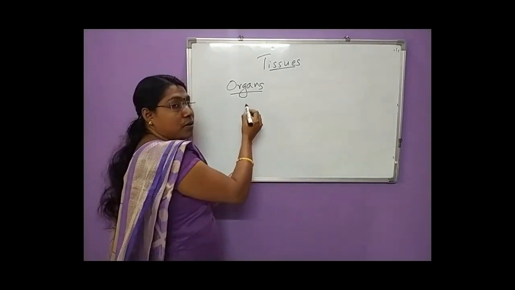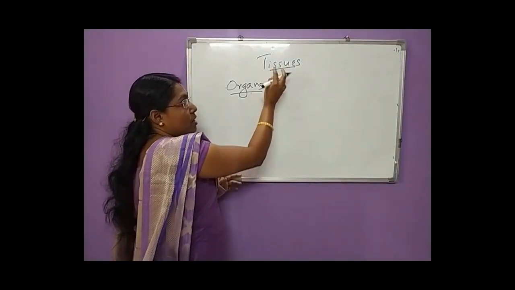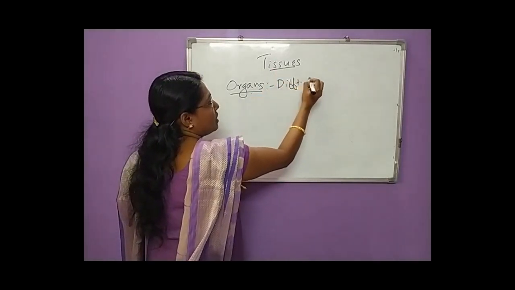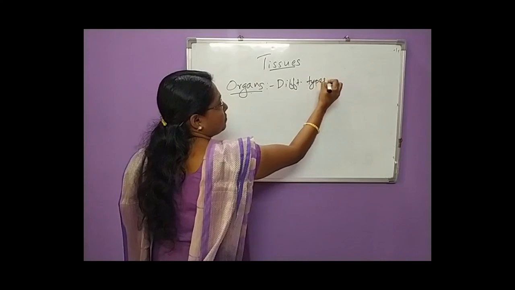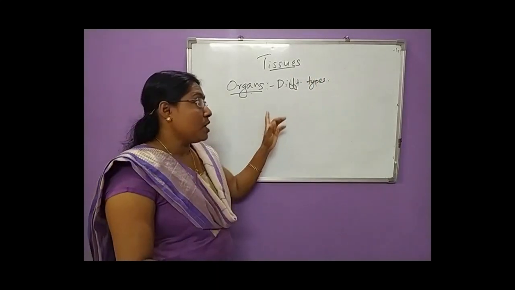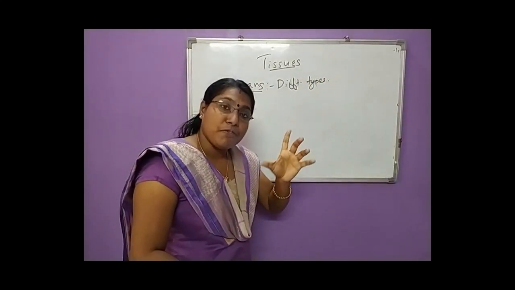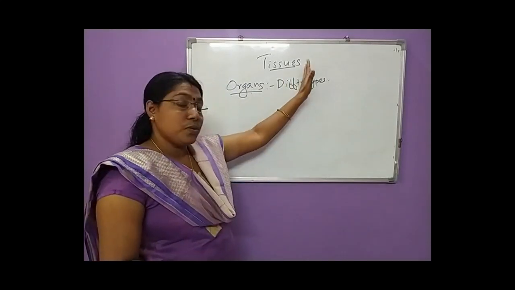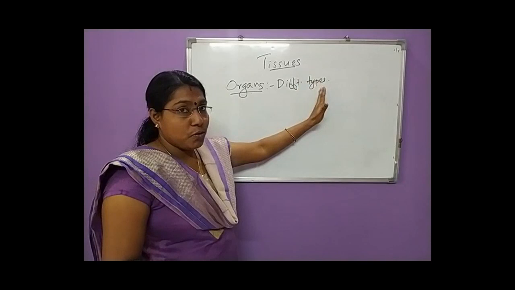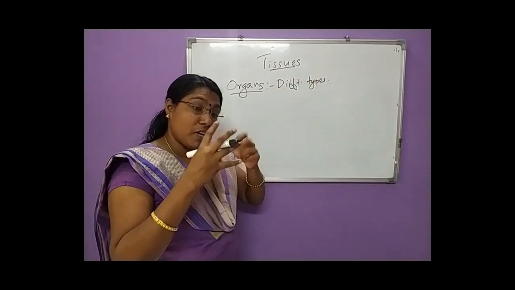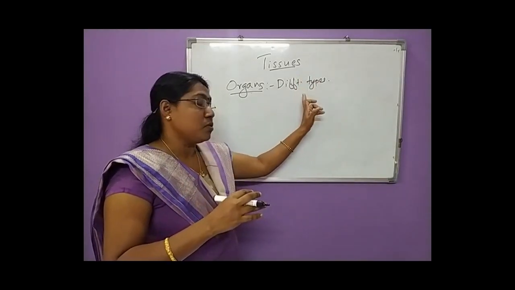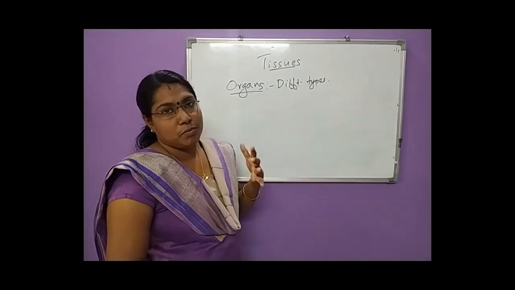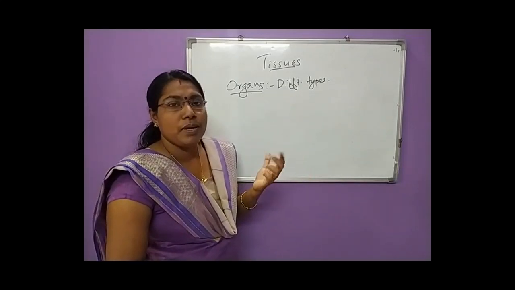Okay, that is known as an organ. Different types of tissues join together, clear? Different types of tissues work together to perform a specific function in our body, in both plant and also in animal body.